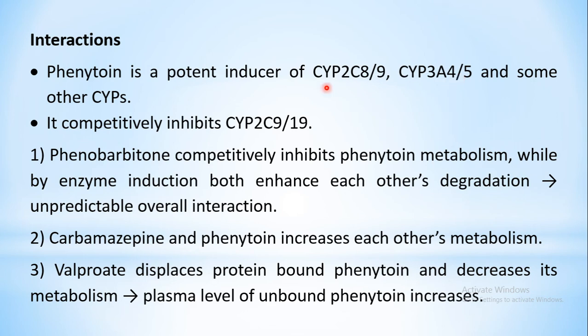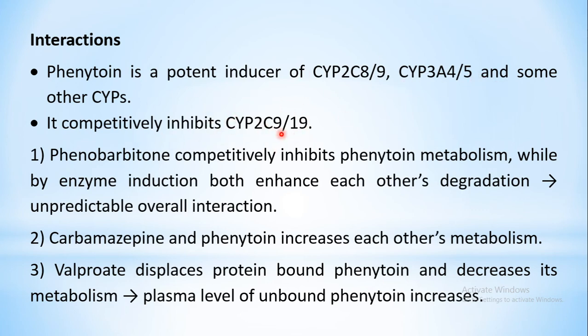So whichever drugs involve this particular enzyme in metabolism, their metabolism will increase, and they may not show effectiveness if they are getting inactivated by the metabolism. Plus, one more action on metabolism is that it can also competitively inhibit the CYP2C9 and 2C19 enzymes. So it is inducing some enzymes, whereas it is inhibiting these two enzymes.